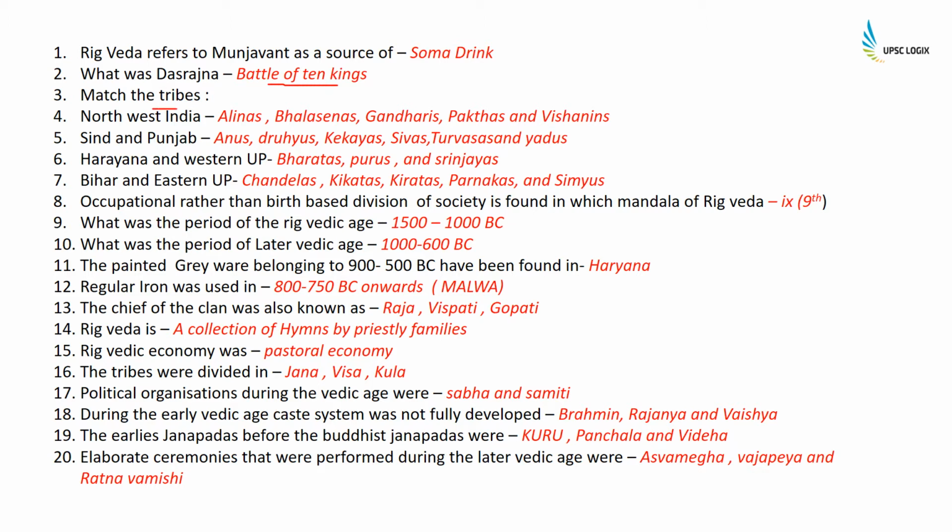Match the tribes. Northwest India was Alinas, Bhalasenas, Gandharis, Paktas, and Vishnanins. Sindh of Punjab was Anus, Druhyus, Kekayas, Shivas, Trovas, and Yadus. Haryana and Western UP were Bharatas, Purus, and Shriyas. Bihar and Eastern UP were Chandelas, Kikatas, Kirtas, Parnakas, and Simyus.